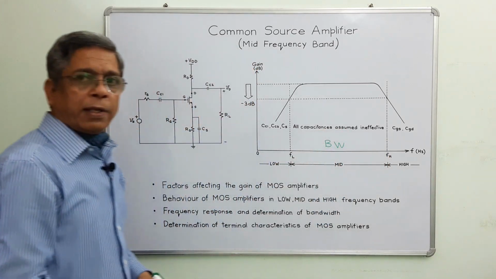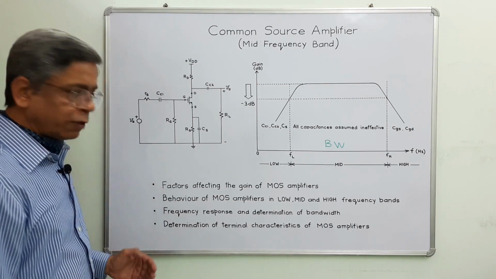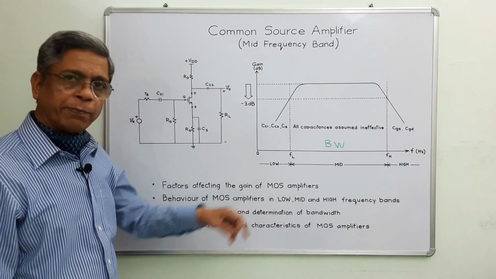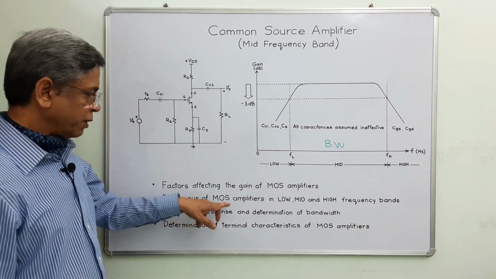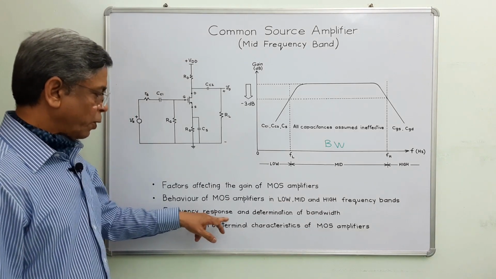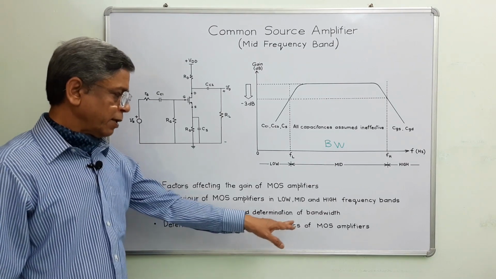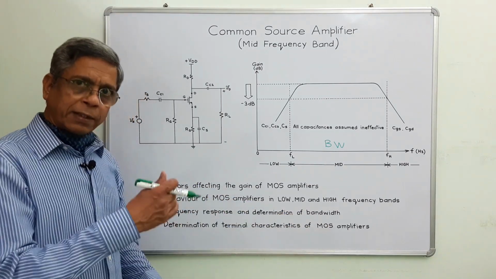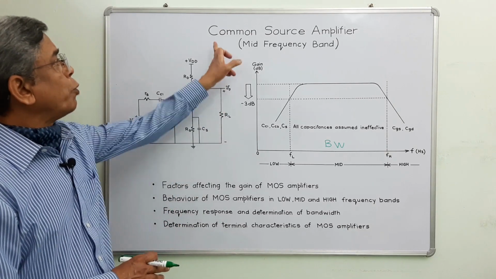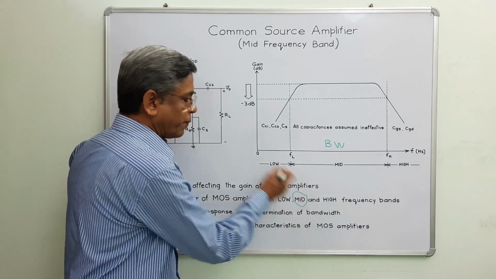In my forthcoming lectures, I will be concentrating on these 4 points. The very first one is factors affecting the gain of MOS amplifiers, then behavior of MOS amplifiers in low, mid and high frequency bands, frequency response and determination of bandwidth, and determination of terminal characteristics of MOS amplifiers. But in the current lecture, I will be analyzing and discussing the common source amplifier working in the mid frequency band.